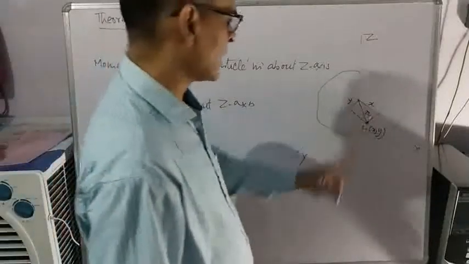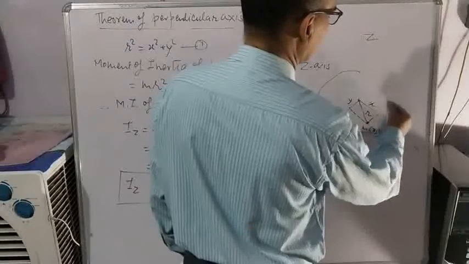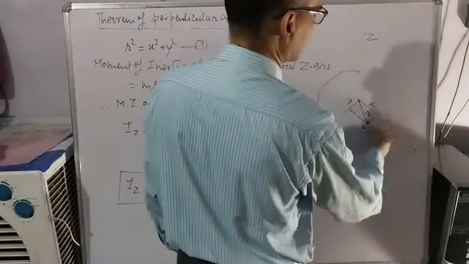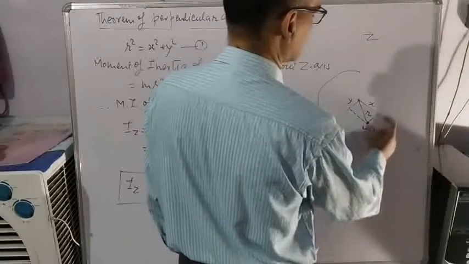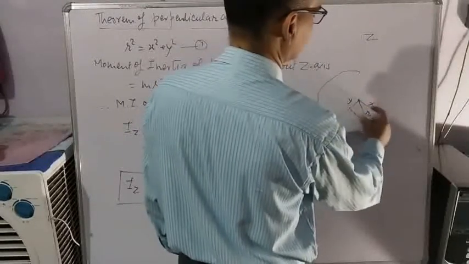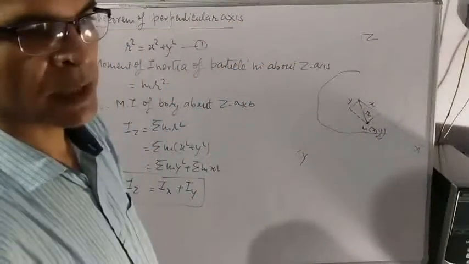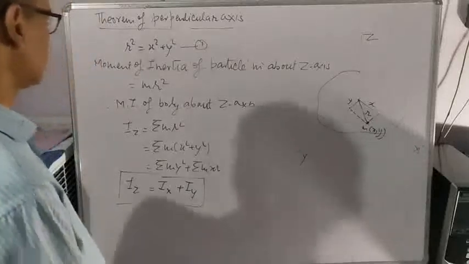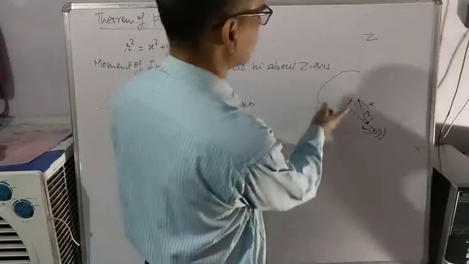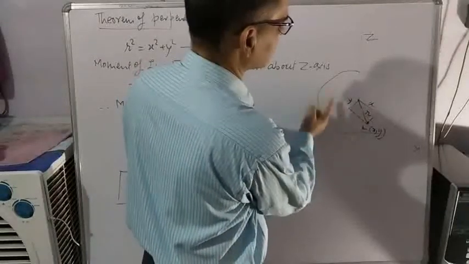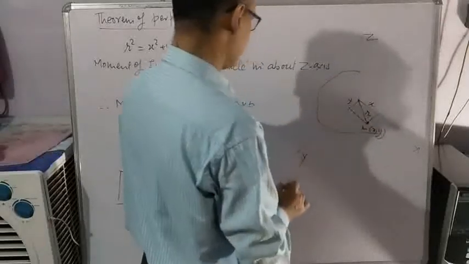Now see the diagram again. If particle revolves around x-axis, it will be revolving in radius y. So sigma my square is moment of inertia about x-axis. Similarly, if particle revolves around y-axis, it will revolve in radius x.